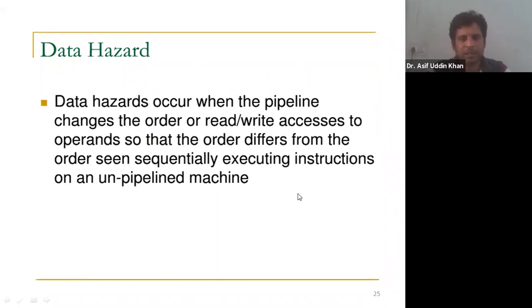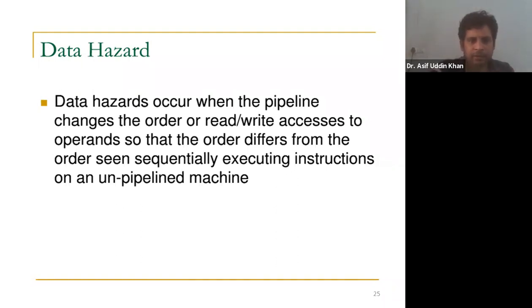So next is data hazard, and this data hazard is caused because of data dependency. One instruction depends on the data from a prior instruction which is in the pipeline. Unless the prior instruction generates the result, the current instruction cannot proceed further. This is caused because in pipelining we overlap the execution of instructions in different stages. Because of this parallel processing, it results in a different order of accessing the operands. This is known as a data hazard.